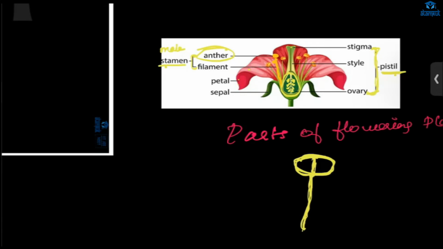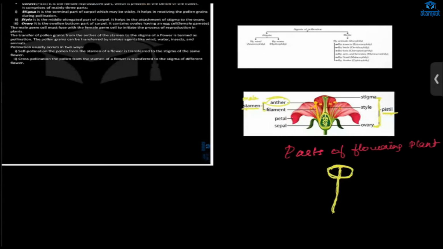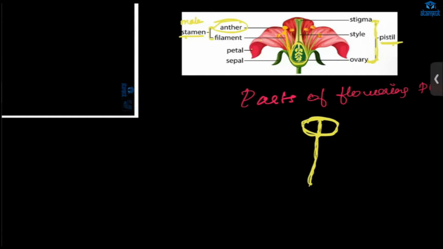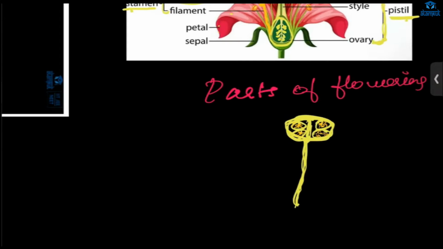Inside the pollen grain, we have the male gamete. First, how will this pollen grain be formed? Inside the anther, there will be a pollen sac, and inside this, there will be formation of pollen grains. They will be very, very tiny, minute pollen grains. And after the pollen grain is matured, what will happen?